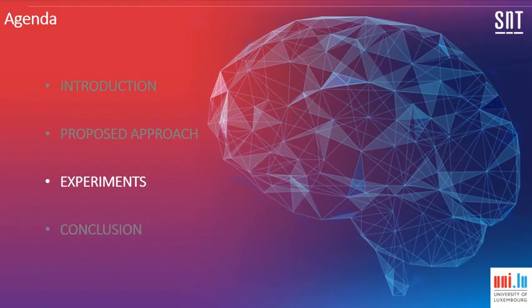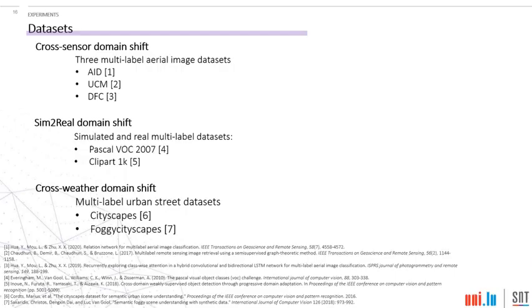In order to evaluate the performance of our proposed approach, we make use of three different types of domain shift. The cross-sensor domain shift contains three multi-label aerial image datasets, namely AID, UCM, and DFC. Each of these datasets have been captured using different equipment and in a different environment. This gives a good example of possible domain shift between source and target.